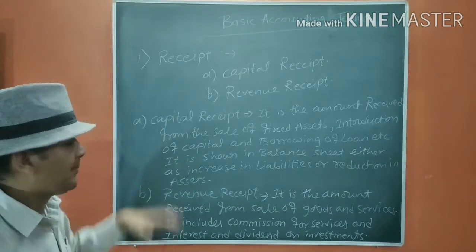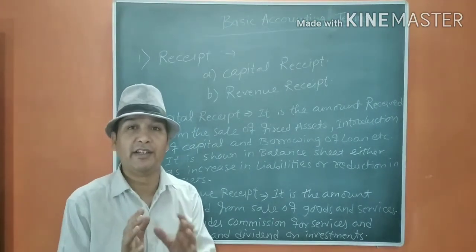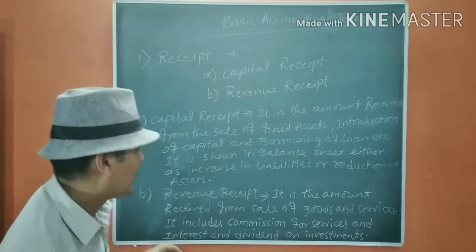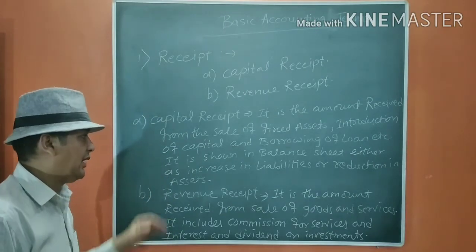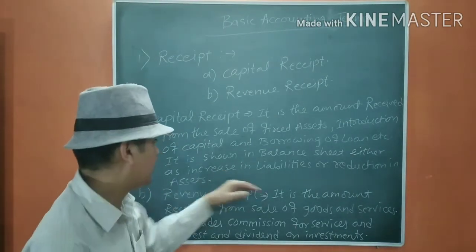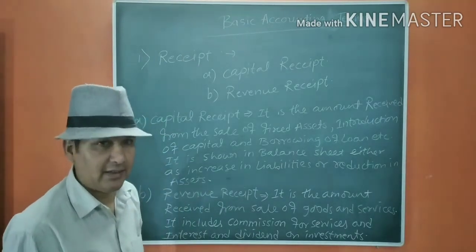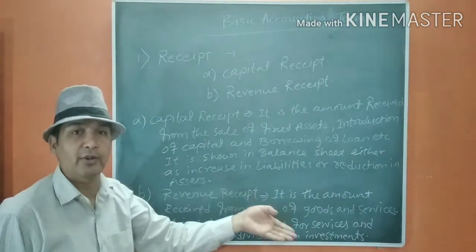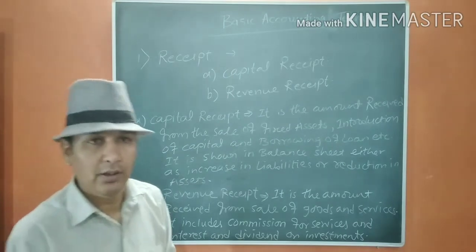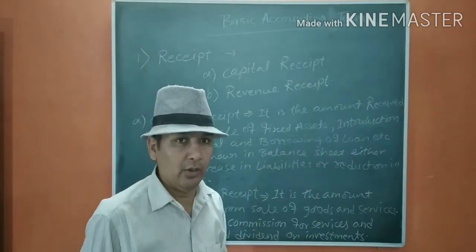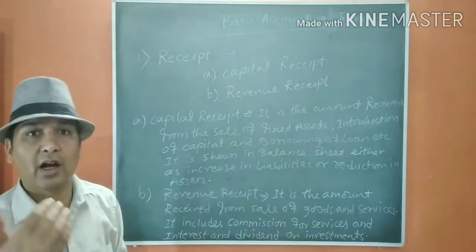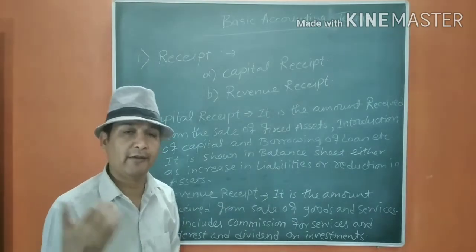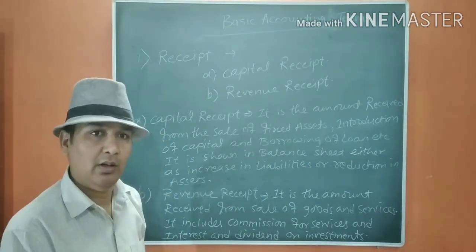So can we say capital receipt is non-recurring in nature? It is not recurring. Recurring means again and again. It is shown in the balance sheet either as an increase in liability or a reduction in assets. When we sell the asset, it is going to be reduced, and when we introduce capital, liability is going to increase because the business has to pay the owner. When we borrow a loan, we have to pay the outside person, and that's why liability will increase. Liability means the amount which we have to pay to the outsiders or the owner.